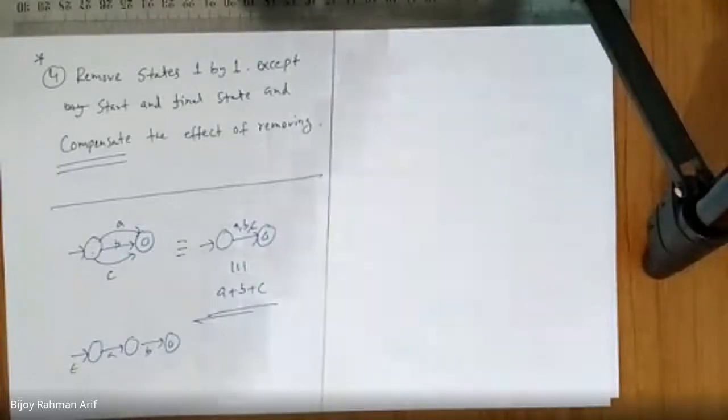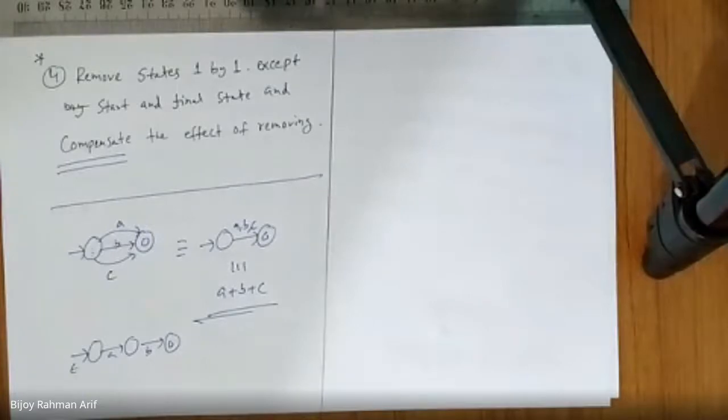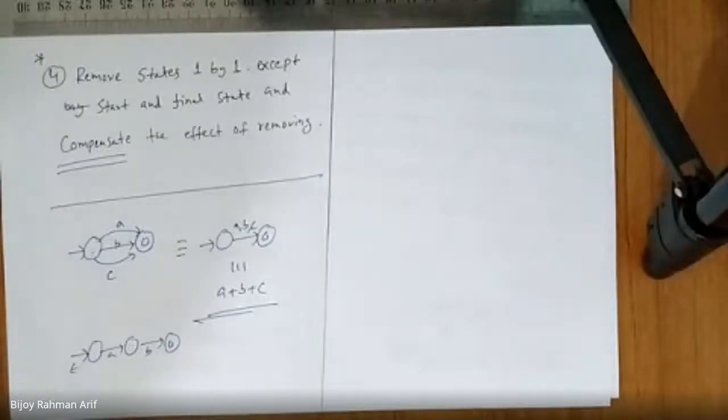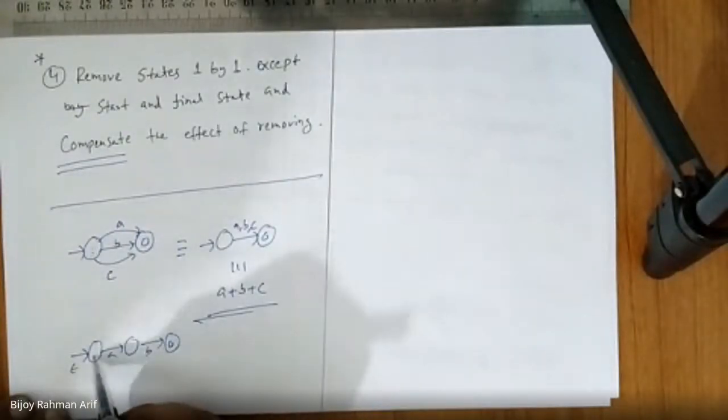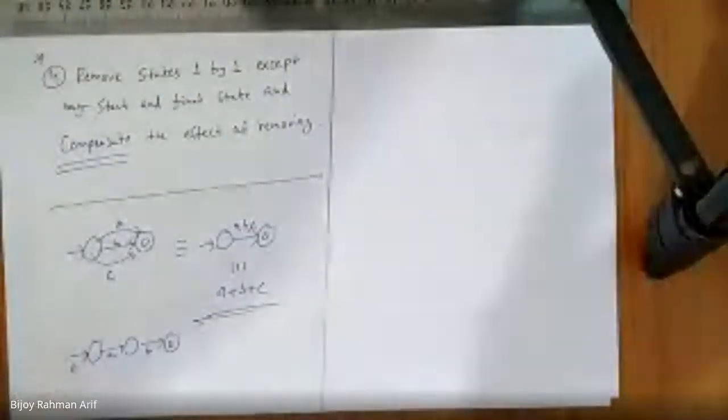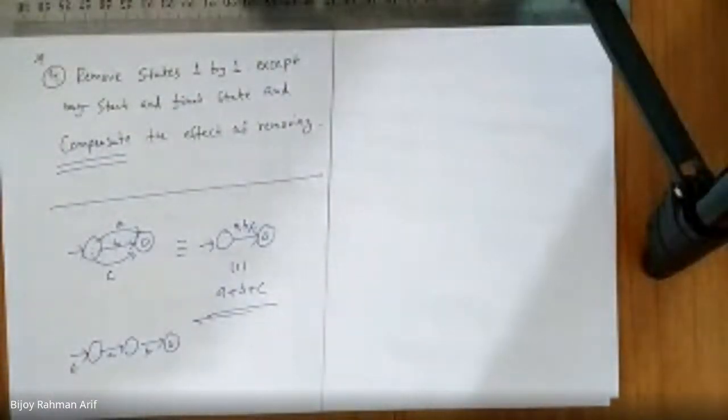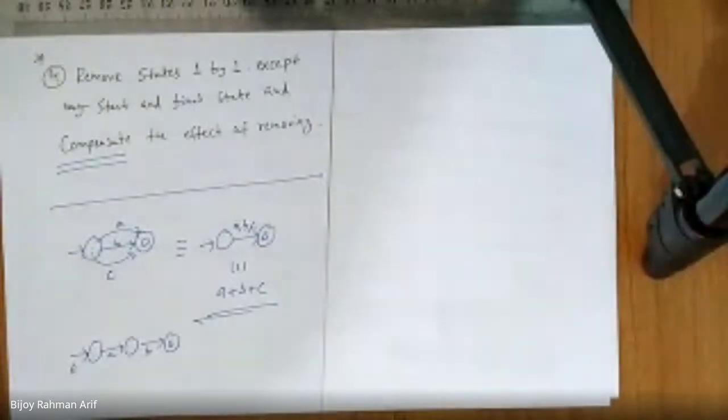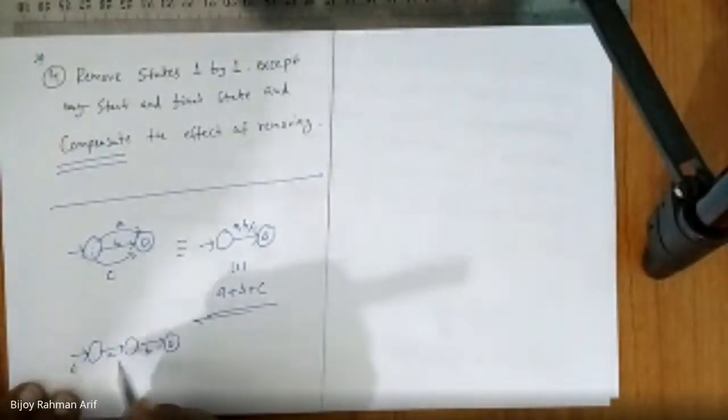How about the final state? Does the final state have any outgoing edge? No, sir. Is there more than one final state? No, sir. So no need to create a dummy start state and no dummy final state. Now we are going to remove states one by one. This one cannot be removed because ultimately we do have these two, and the whole expression becomes very simple. So we have to remove this.